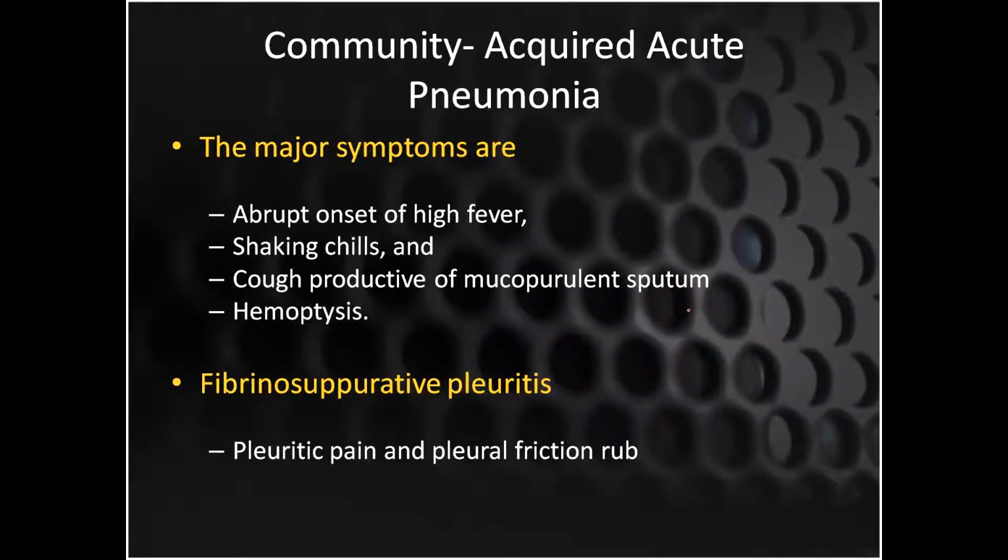Now we are going to talk about the symptoms. I've just talked about the symptoms. High fever is there, shaking chills, cough, and hemoptysis. In fibrinous suppurative pleuritis, if your pneumonia is going to spread into your pleural space, then there will be pleuritic pain, and if you place the hand on the lung, you can feel the pleural friction rub, and this is just like your cat is patting your hand. So this is the same feeling of the pleural friction rub.